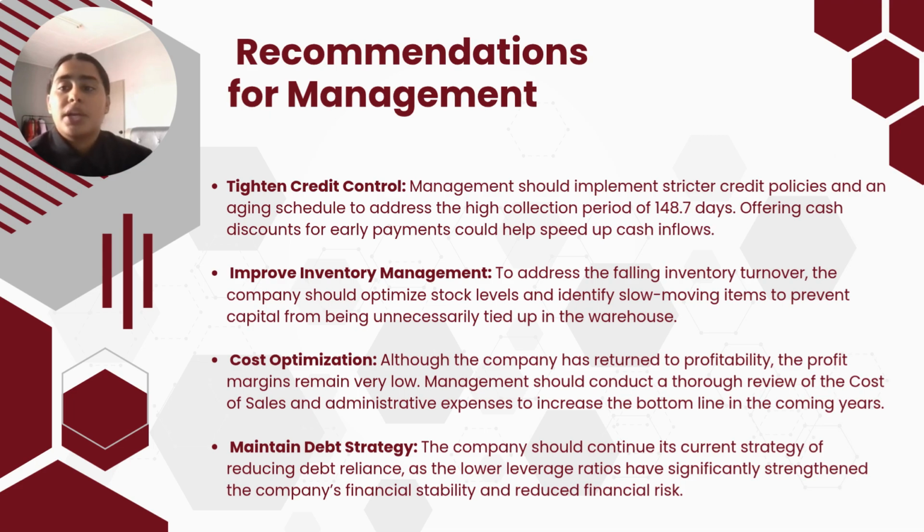Management should review the cost of sales and administrative expenses to improve overall profitability. Last but not least, maintain debt strategy. The company should maintain its current debt strategy. The lower leverage ratio shows reduced financial risk. The impact is this improves financial stability and reduces dependence on debt.